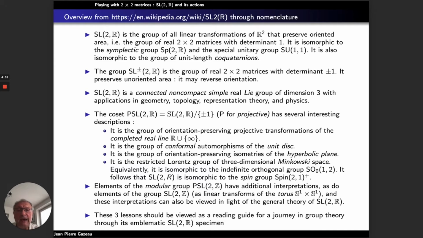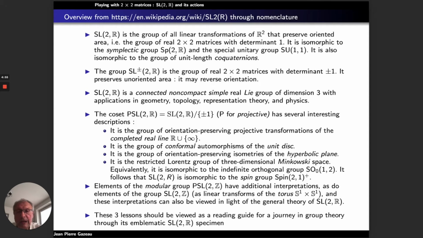SL2R is a connected, non-compact, simple real Lie group. All emphasized words here will be explained later. So it has dimension 3. That means it's sufficient to have 3 parameters to describe it. And it has a lot of applications in geometry, topology, representation theory, and physics.